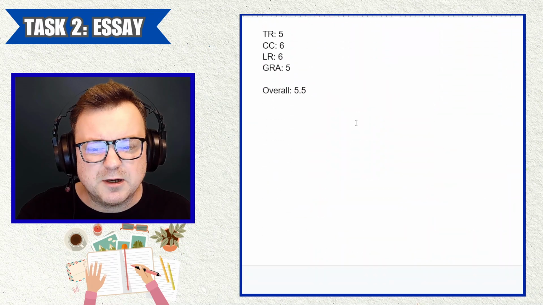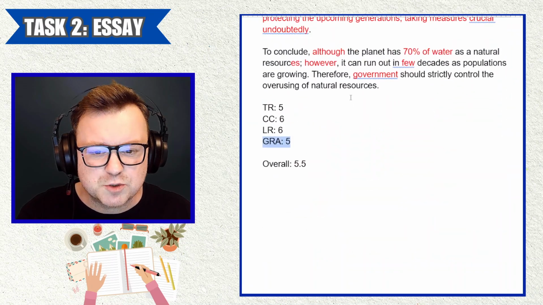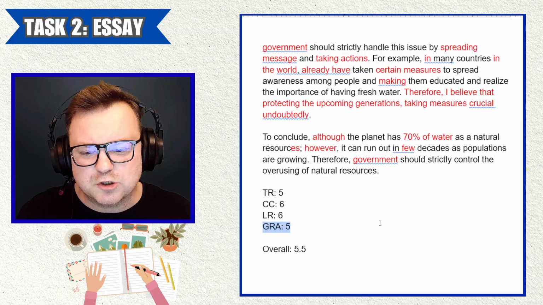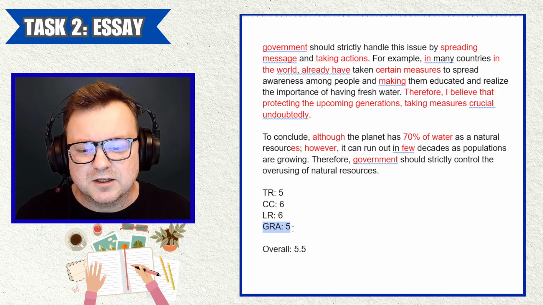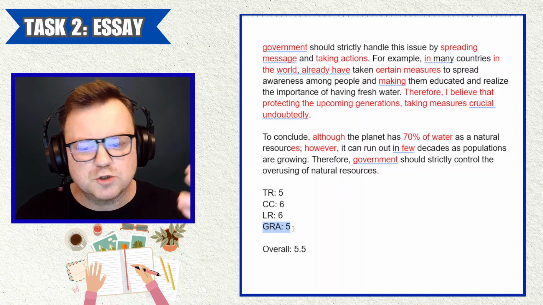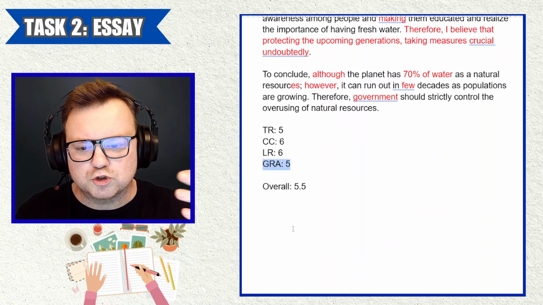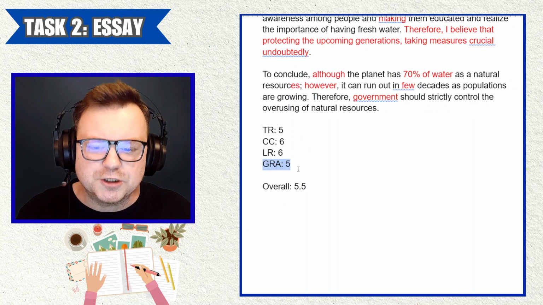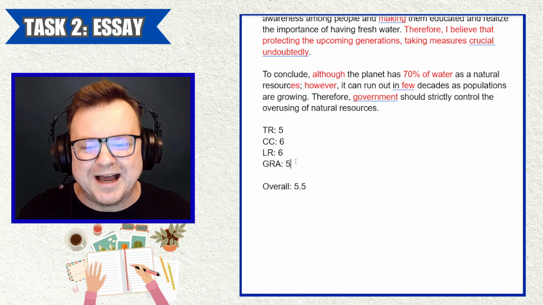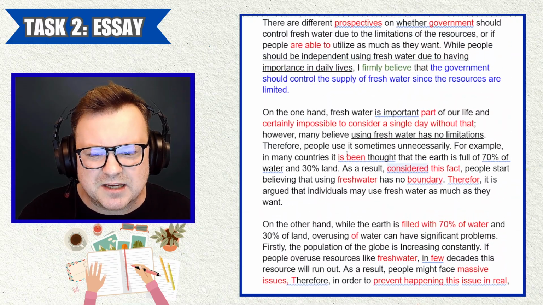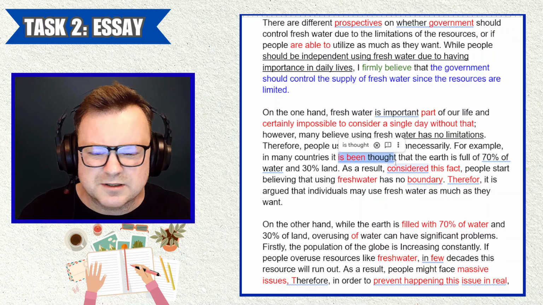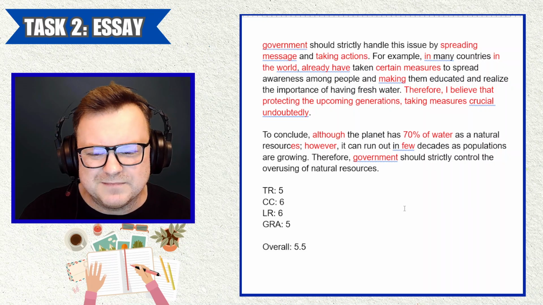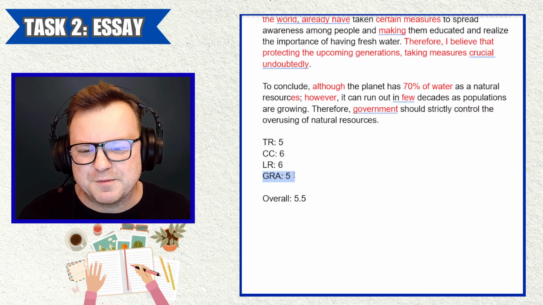The other thing, with grammar, I would recommend taking fewer risks with grammar. It's quite clear that you're taking quite a lot of risks with grammar, and that's leading to all kinds of mistakes. I definitely think you have to clean up. Don't try to make your grammar more complex. Don't try to use more C1 grammar. You have mistakes with elementary and pre-intermediate grammar, and you have to fix those. Sentences like "it is been thought", they are just so strange. Yeah, so really fix that fundamental basic grammar.